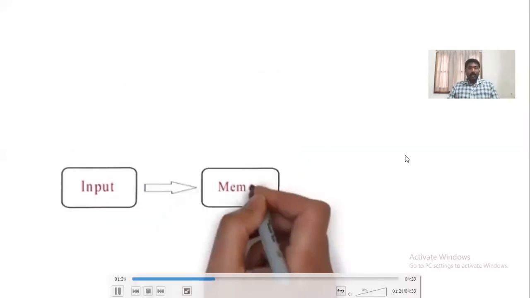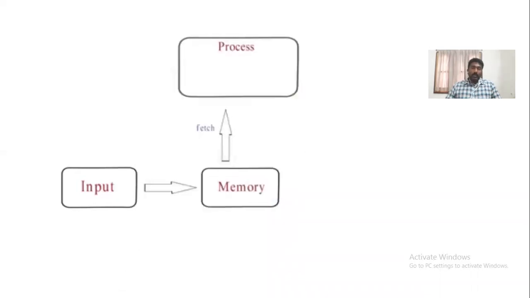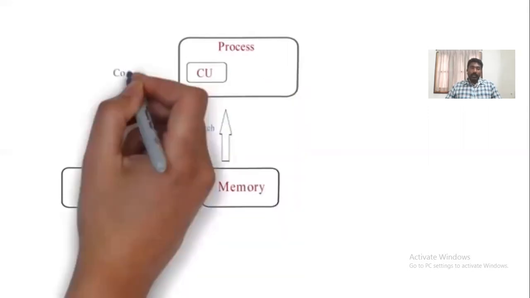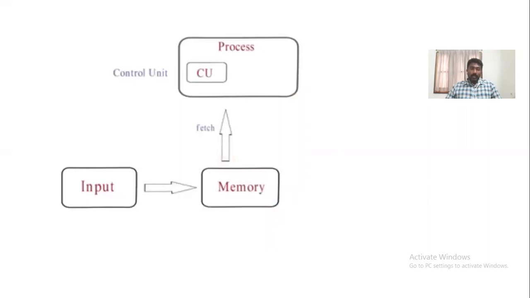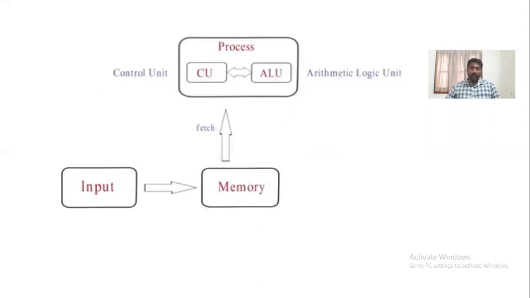Here we start with the input, followed by the memory component, followed by the processor. When the processor fetches the information from the memory, it is given to the control unit. The control unit controls the data received from the memory and passes it to the ALU if any arithmetic or logical operations are to be done.